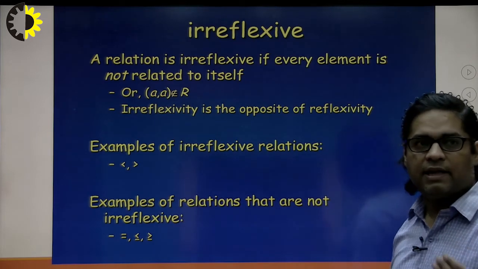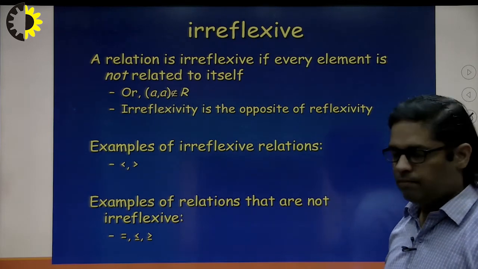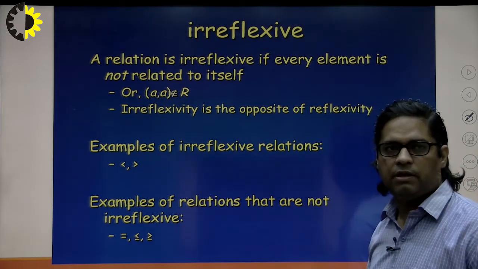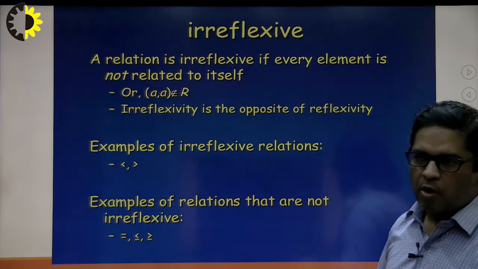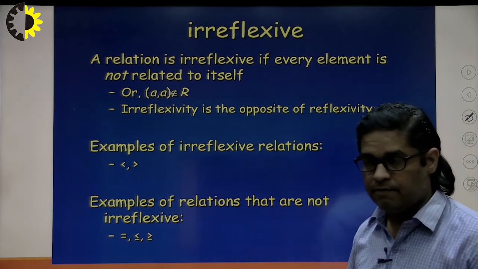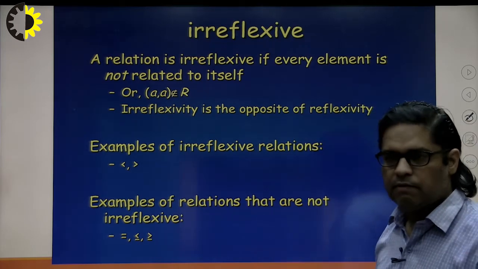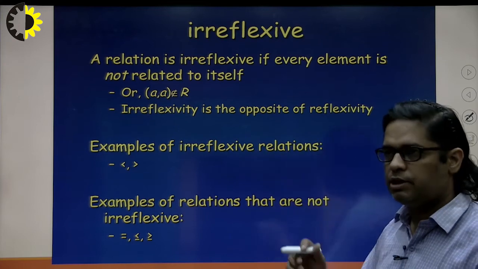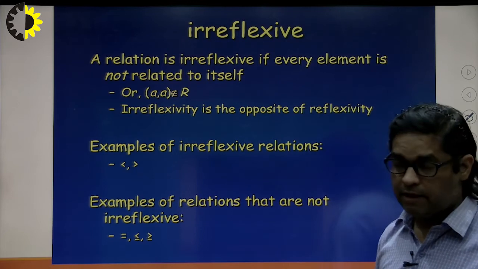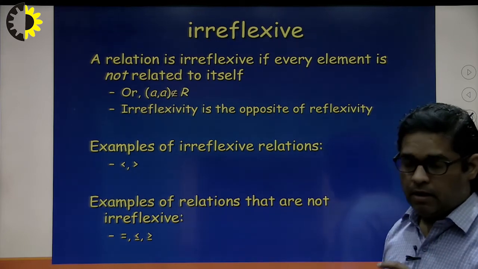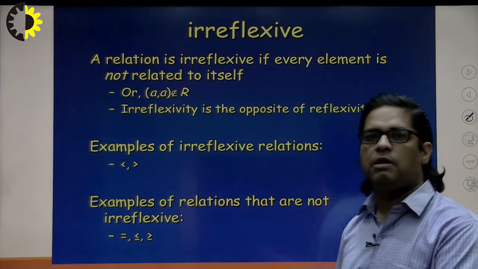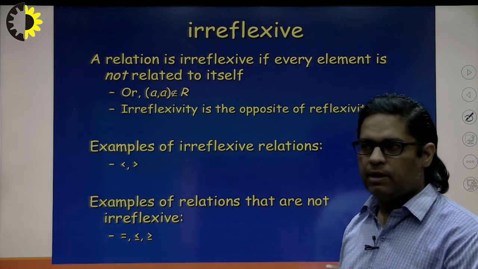Now irreflexive. Irreflexive is nothing but the opposite definition of reflexivity. A property is said to be irreflexive if every element is not related to itself. It is just the reverse of reflexivity. In reflexivity, all relations should exist, but for irreflexivity no element should be related to itself. If any self loop appears in the graph, then it cannot be irreflexive.